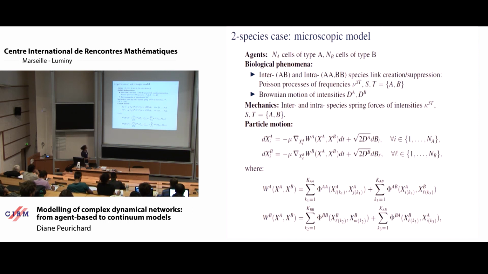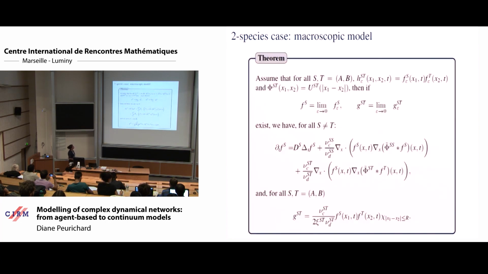So we have the same equation here, and the spring interactions here would have a part that is interspecies repulsion with AB and intraspecies repulsion here. So as you see, it's the exact same model, and we can do the same formal limit here to obtain the macroscopic limit.